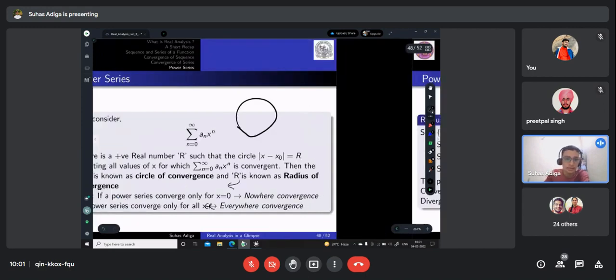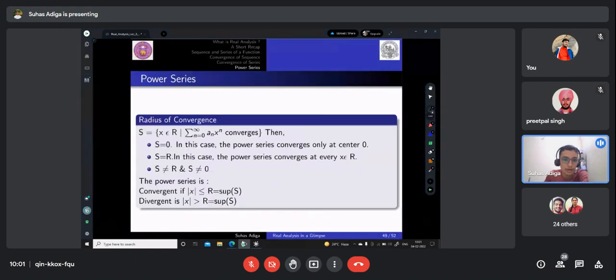So we can make some conclusions from the radius of convergence. Let's consider a set S which consists of all x such that this series actually converges. This R is the radius of convergence, not the set of real numbers. If the only element in S is 0, then the power series will only converge at the center 0. If this set has element R, in this case the power series converges at every x which is on the radius of the circle.